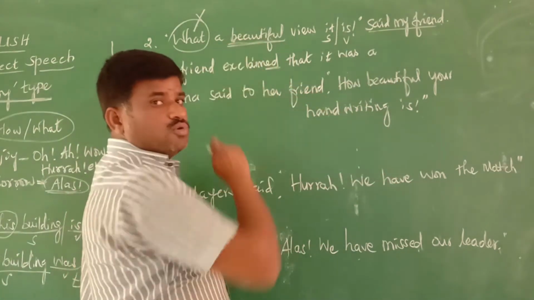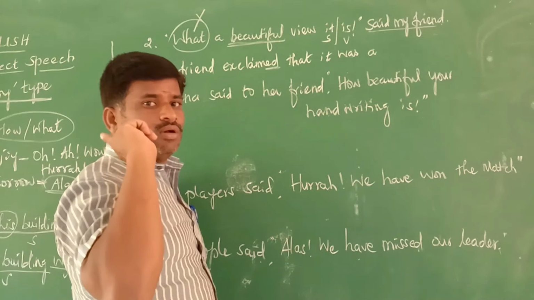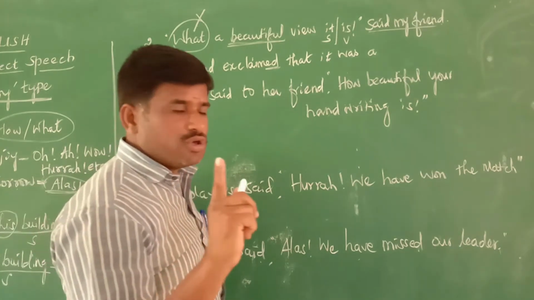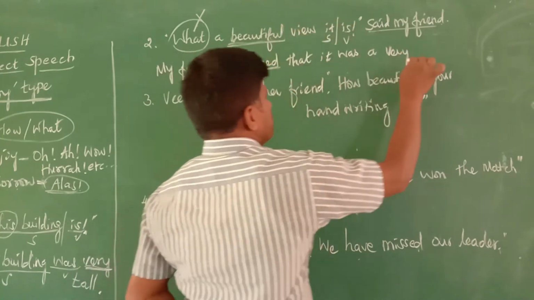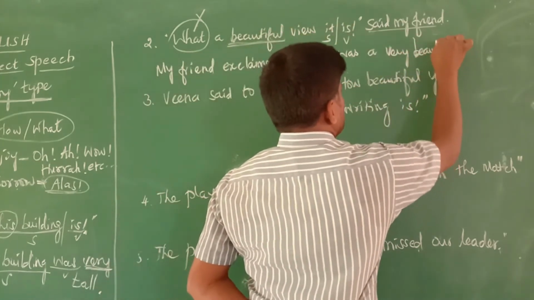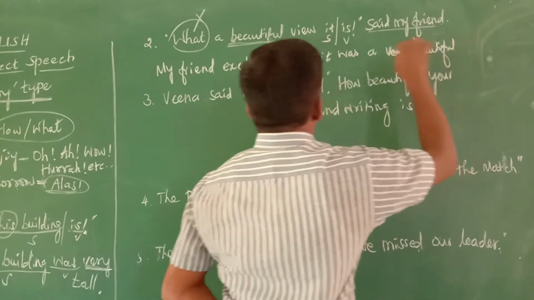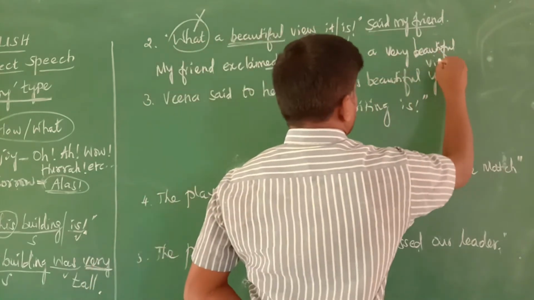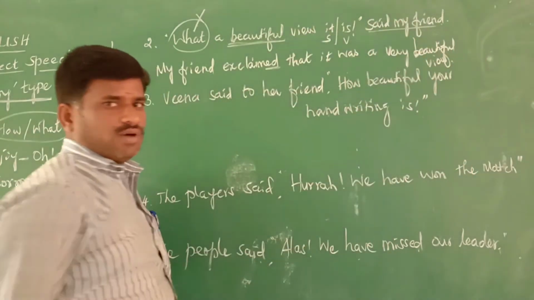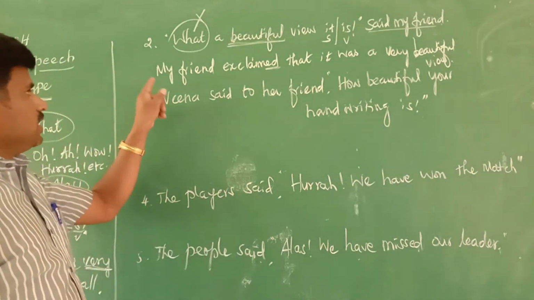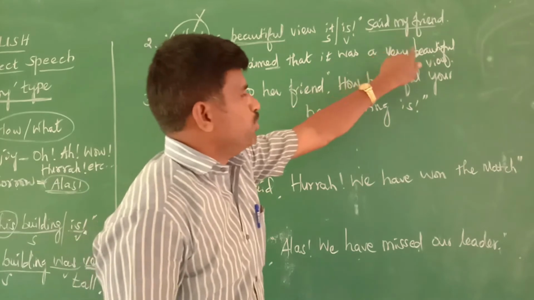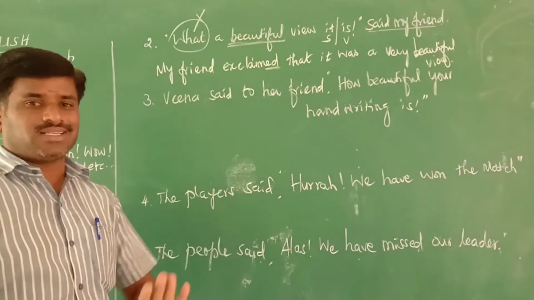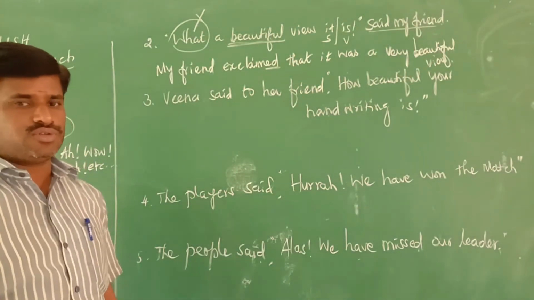Before an adjective, as I said in the earlier example, we should use "very." So, very beautiful. What is very beautiful? What is next? View. That's a very beautiful view. Full stop. Over. See, read: My friend exclaimed that it was a very beautiful view. This is the exact answer for the particular question.